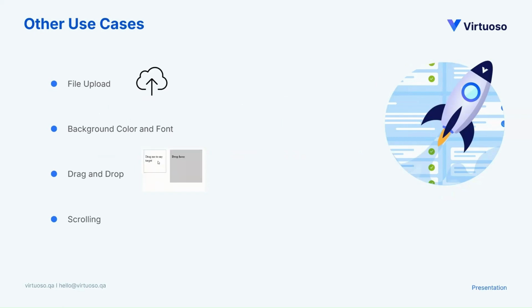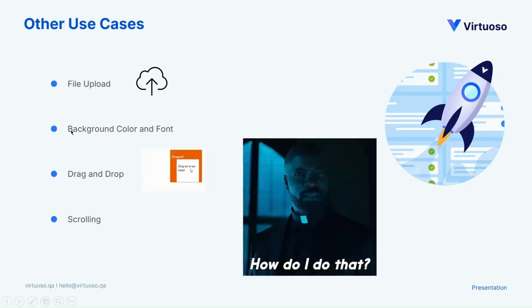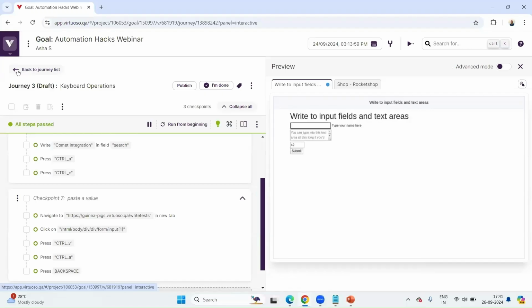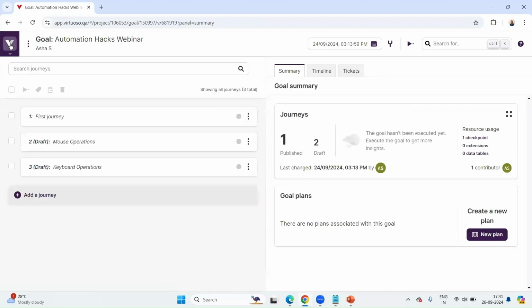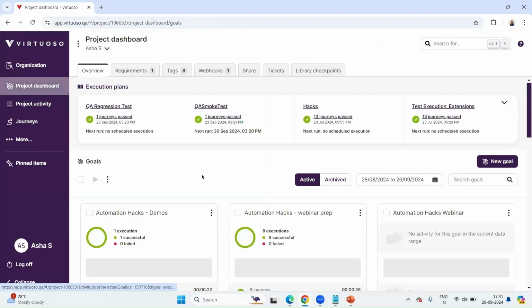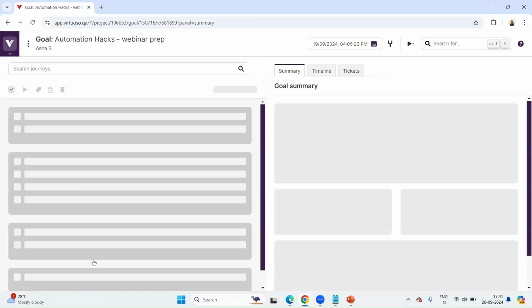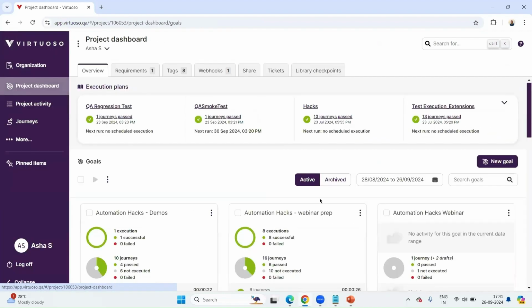And drag and drop, can I do the drag and drop and how stable is it? And also scrolling, I think that is also there. You would want to scroll to the right and then verify some object, or scroll to the bottom and see if that link is still there at the bottom. All those operations can be done very easily by using Virtuoso. Let me tell you guys how I do it. Right. Let me just go back and then, looking at the time, let me quickly take the use case that I've done, and then click, just a second.